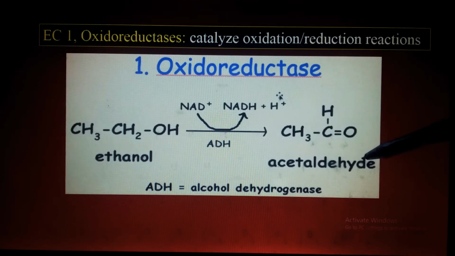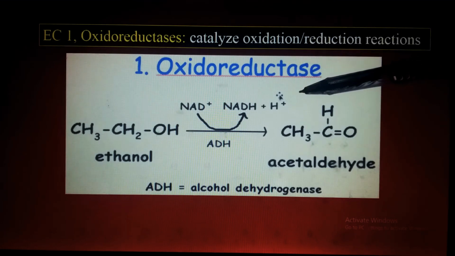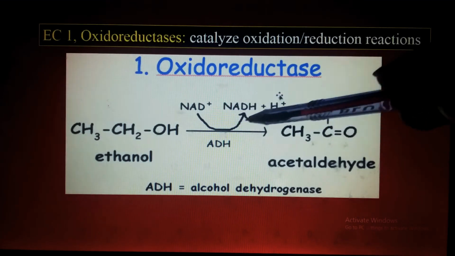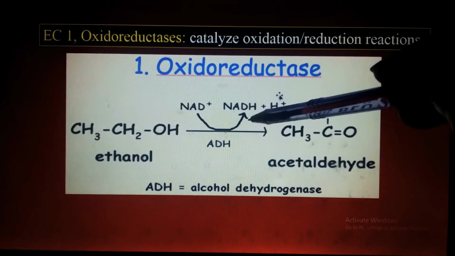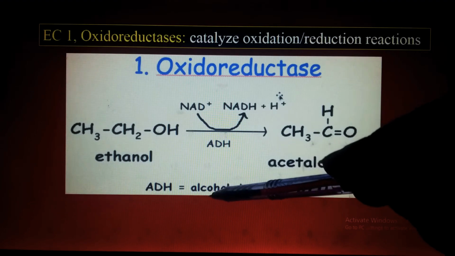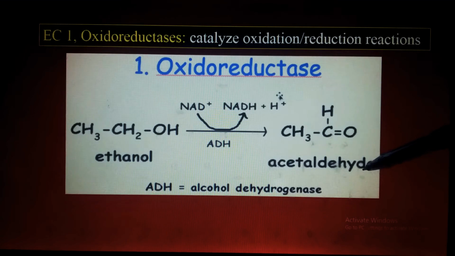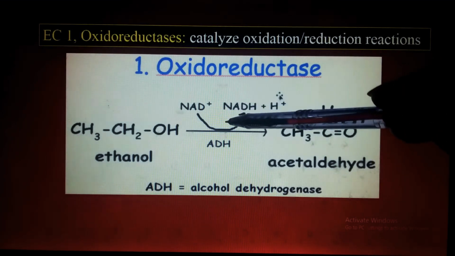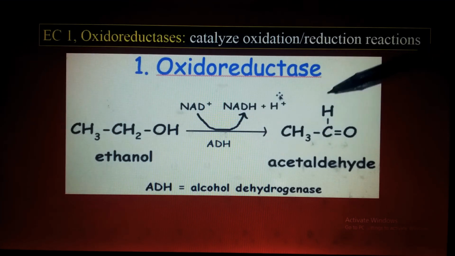Is it clear? So what is removed? Hydrogen ion. You can see here the addition of hydrogen: NAD is converted here, reduction occurs. This is oxidized, this is reduced. Is it clear? So ADH, alcohol dehydrogenase, converts ethanol into acetaldehyde. The enzyme is responsible for the oxidation, and you can see here oxidation and reduction occur side by side. Is it clear? Okay.